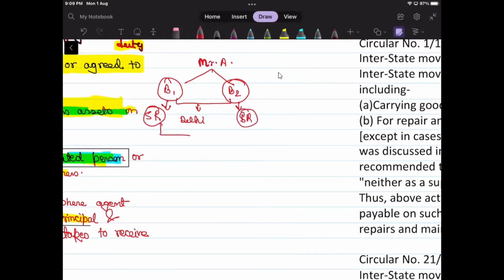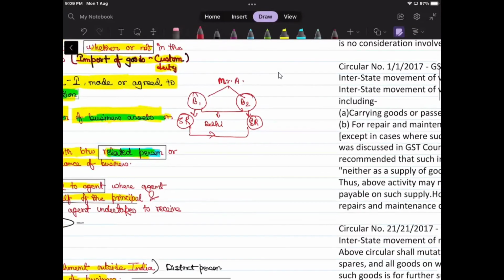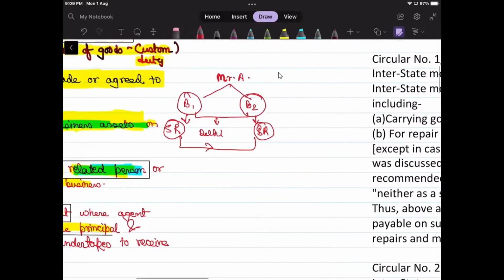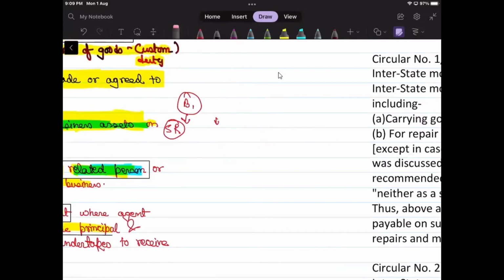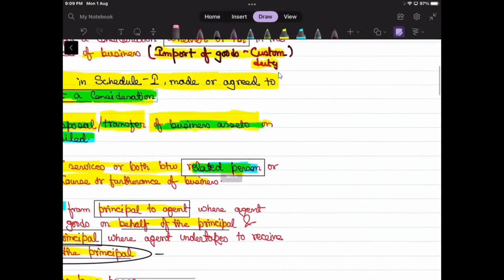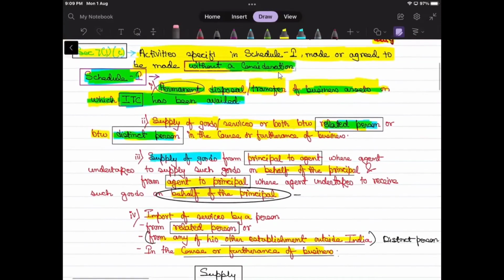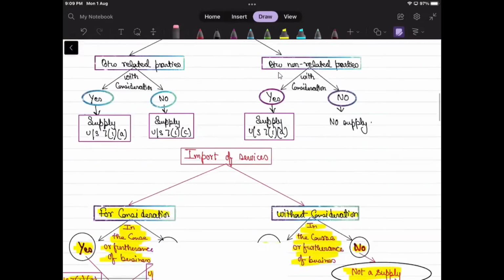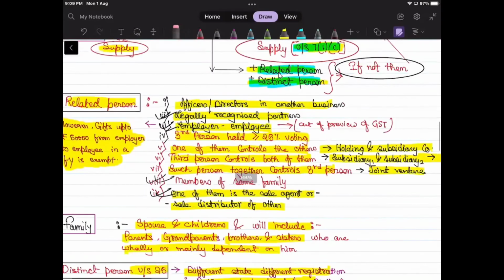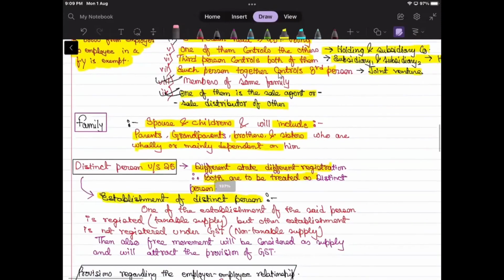So any transfer between them will also fall under the definition of distinct person, maybe voluntarily or maybe compulsory. Between two states we know it is compulsory. We'll read that in registration, that having different branches in different states leads to multiple registration. And one more thing which I missed that day, I'd like to cover it, that establishment of distinct person.